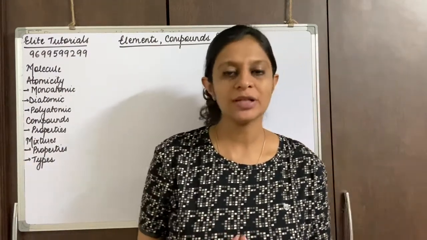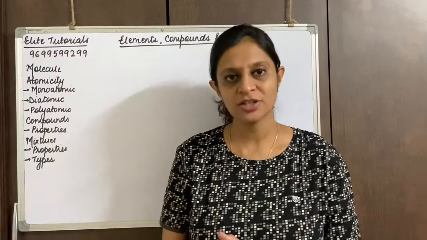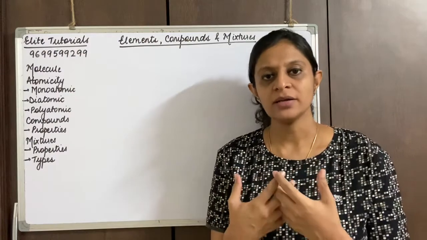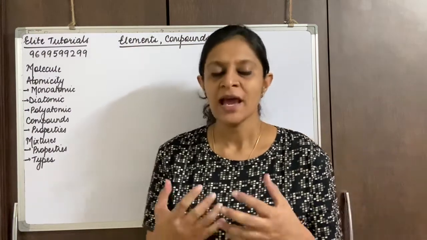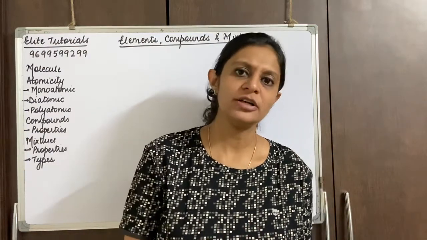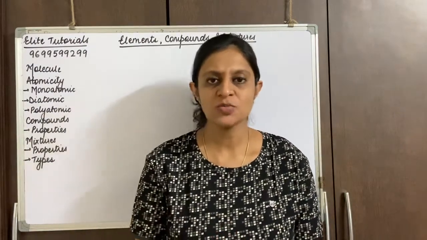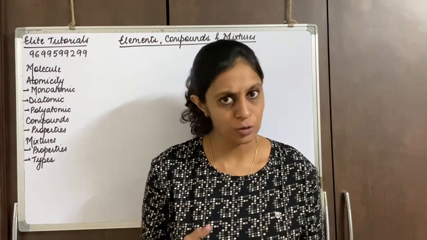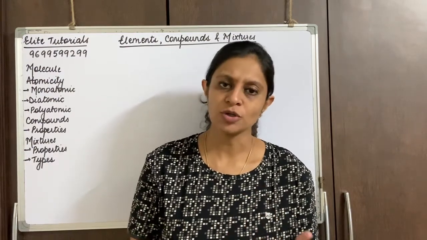So continuing with our chapter, that is elements, compounds and mixtures. In the last video we had started with a chapter wherein we spoke about elements. We said matter can be divided into living things and non-living things, wherein we spoke about pure substances, and in pure substances we had spoken about elements and compounds, and we said mixtures fall into the category of impure substances. Further, we spoke about elements. In elements we spoke about atoms, and what the atom is made up of. We said nucleus and orbit, and we studied the subatomic particles, that is electrons, protons and neutrons.